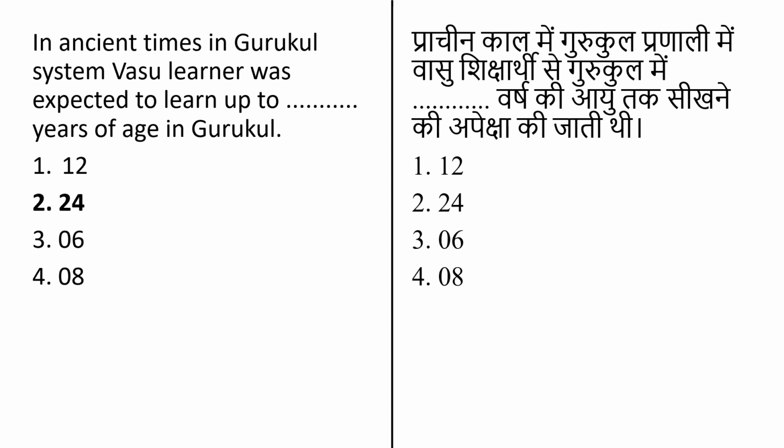So the correct answer here will be option number 2, that is 24. In ancient time in the Gurukul system, a Vasu learner was expected to learn up to 24 years of age in Gurukuls.